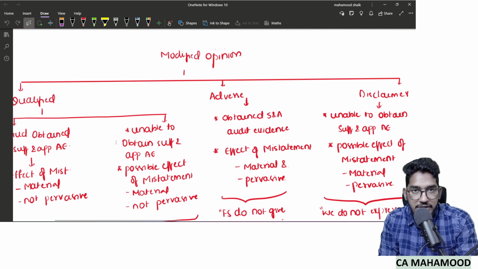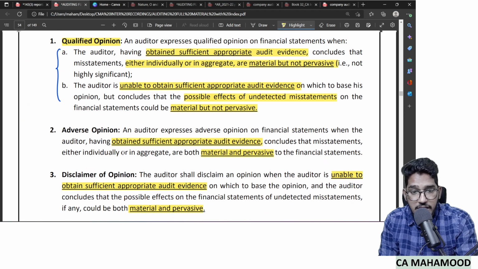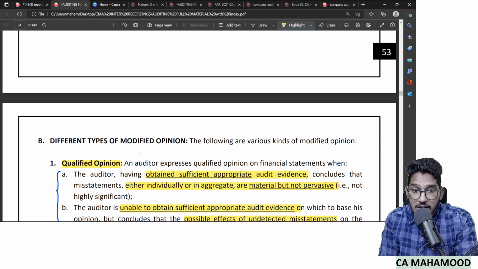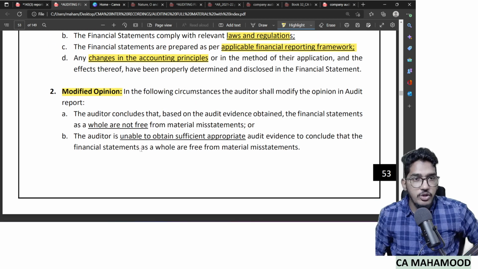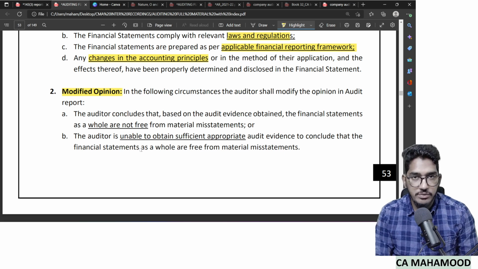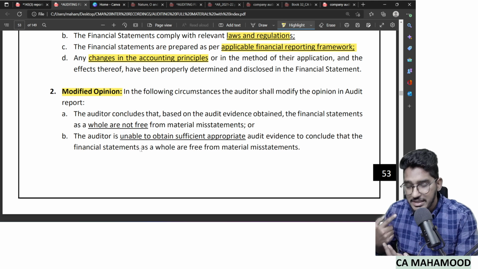So like this, whatever chart we have developed, the same content in the chart has been written in the form of paragraphs. So these are three different kinds of modified opinion. Now we have to give a definition for modified opinion also, no? We have given definitions for different kinds of modified opinion. What is the definition of qualified? What is the definition of adverse? What is the definition of disclaimer?